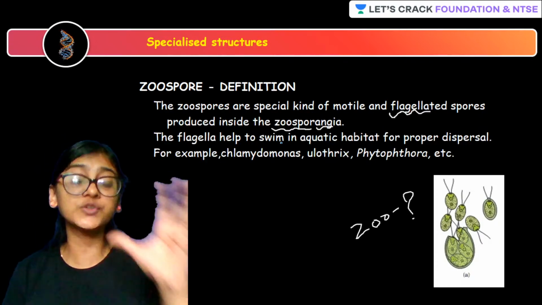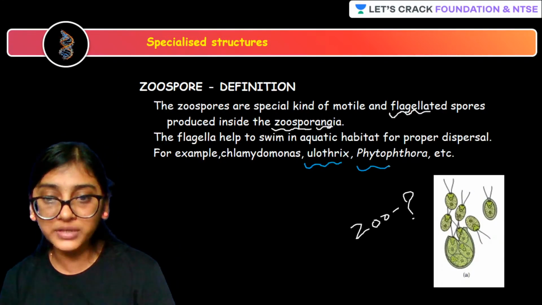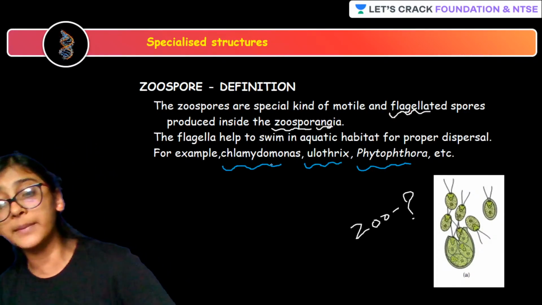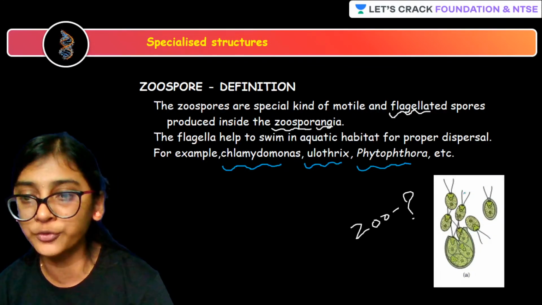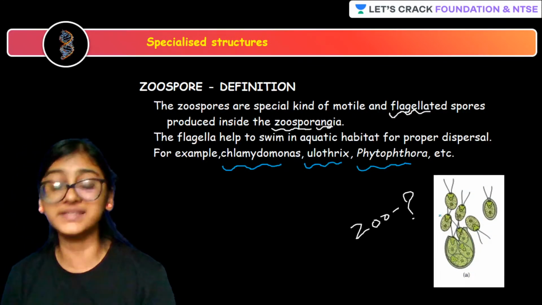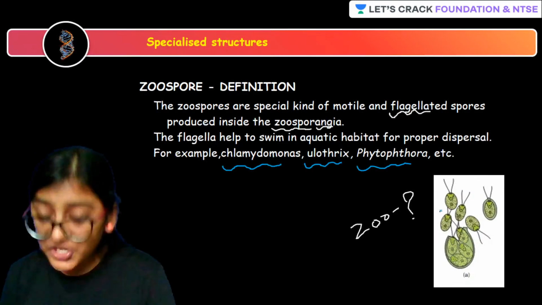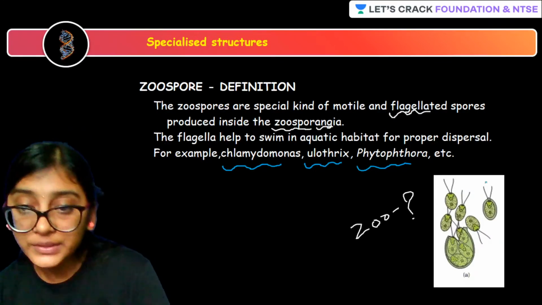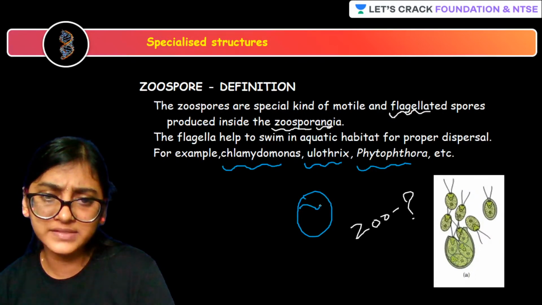Examples of zoospores are Ulothrix, Phytophthora. Phytophthora is a fungus, right? Chlamydomonas. Do you know what Chlamydomonas is? This particular organism is Chlamydomonas. Chlamydomonas is a unicellular alga which has a cup-like chloroplast. Can you see the cup-like chloroplast over here? Something like this.